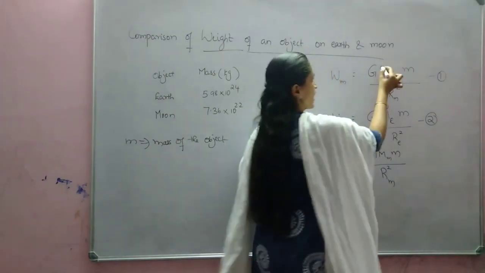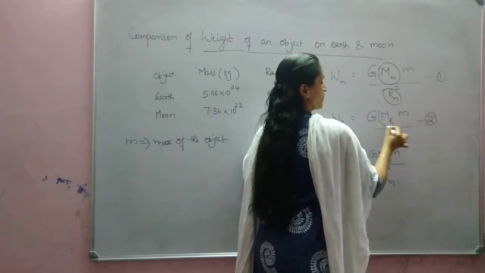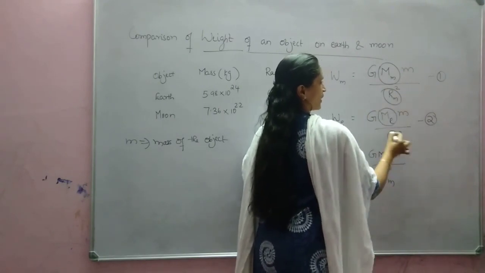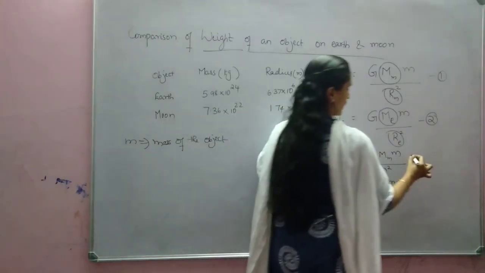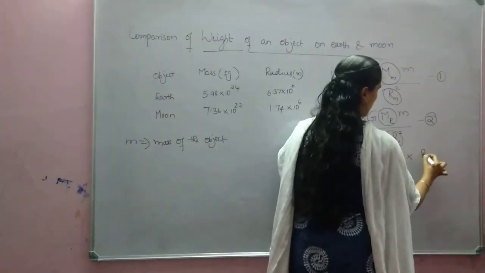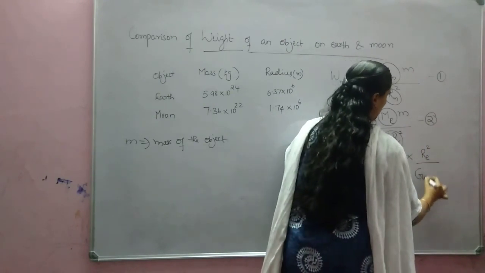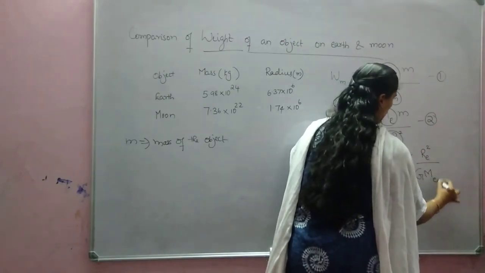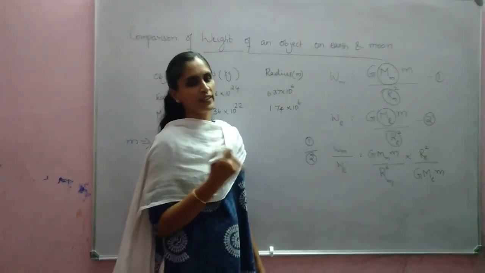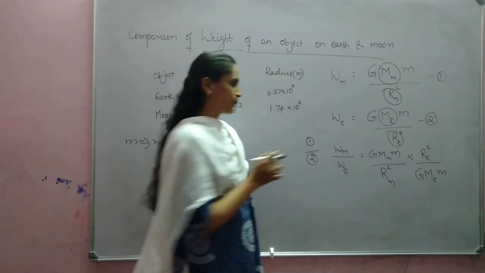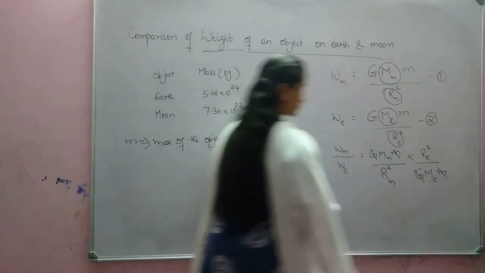Then we have the mass of the earth and the radius of the earth. Okay. So M by Rm square into Re square divided by G into M. This divided by this, so you multiply with its reciprocal. Okay. Now G and M will get cancelled.